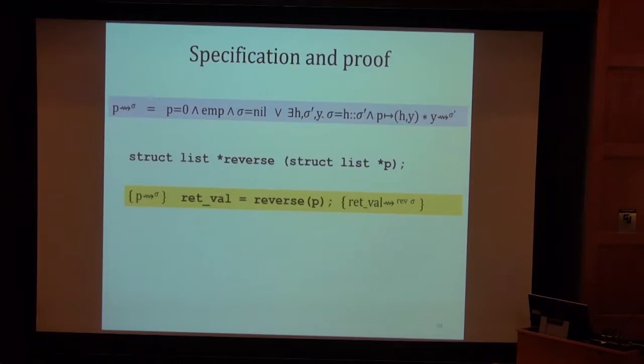But now let's reason about this proof in Verifiable C. So we'll write a function specification for this reverse function. Here is the function prototype written in C as you'd see it in the header file. And its function specification in separation logic says, well, there's a precondition for calling this function. And here the precondition has a free variable P, right? That's the function parameter. Then we'll run reverse and assign its result to some return value. And afterwards, the return value will be a linked list representing the rev of sigma.